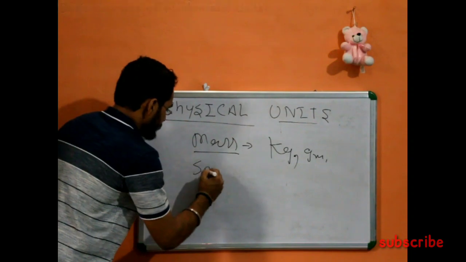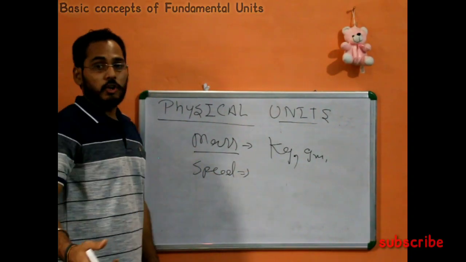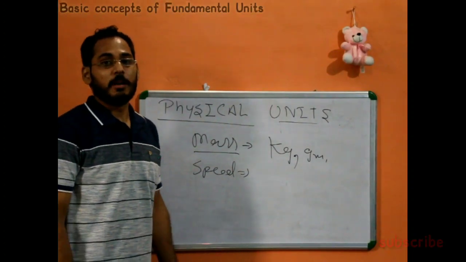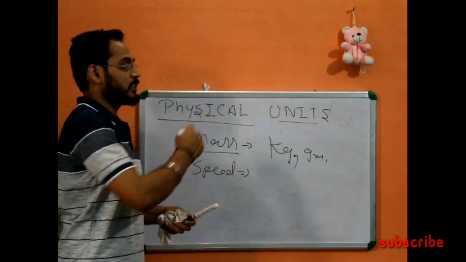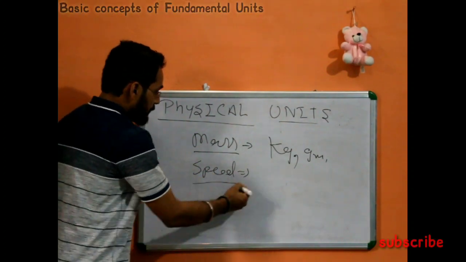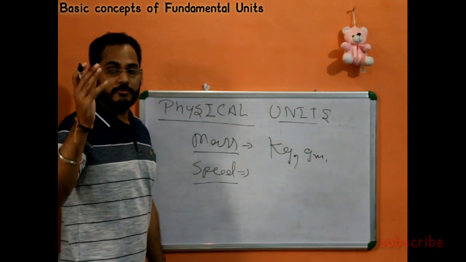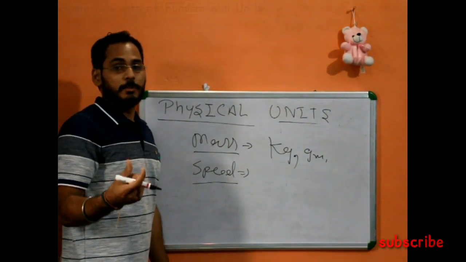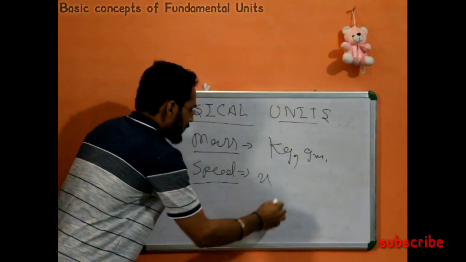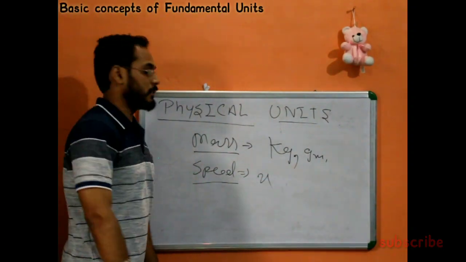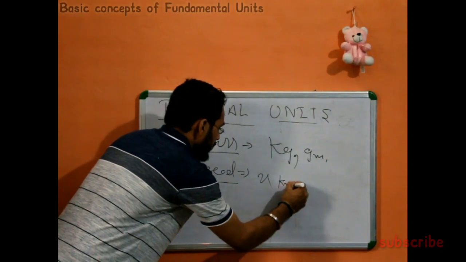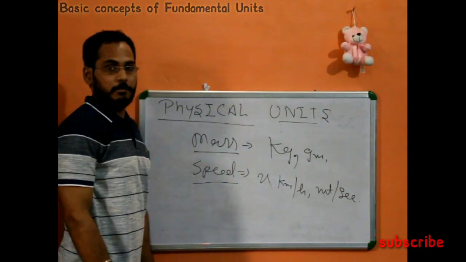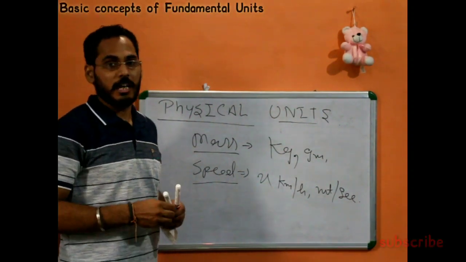Just like speed. Speed is also a physical quantity, although you know it is a kind of derived quantity, it still comes under physical quantities. So when we talk about speed, it is a physical quantity, and when we represent it in terms of a numerical value, say x, any number you can take, it will be in kilometer per hour or meter per second, because it depends upon distance upon time.